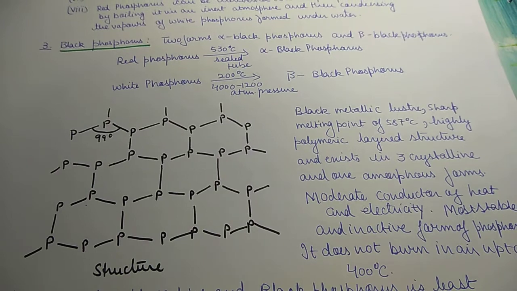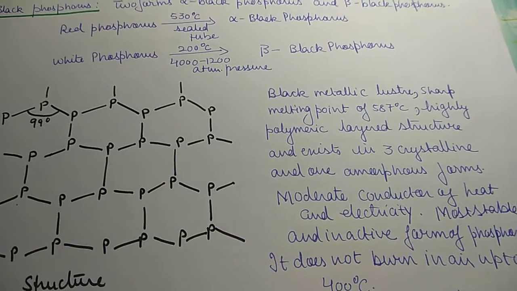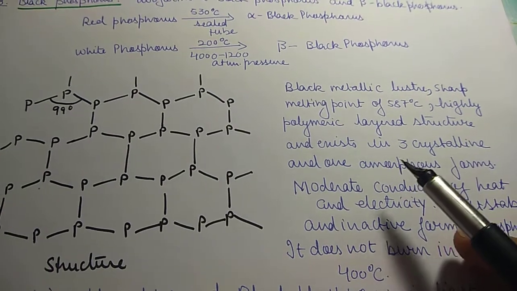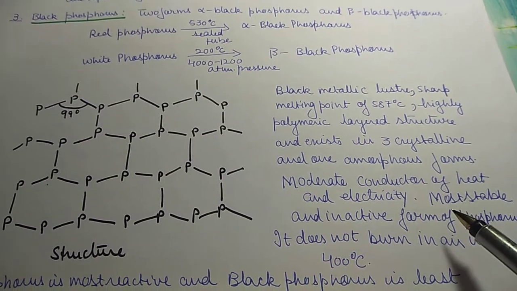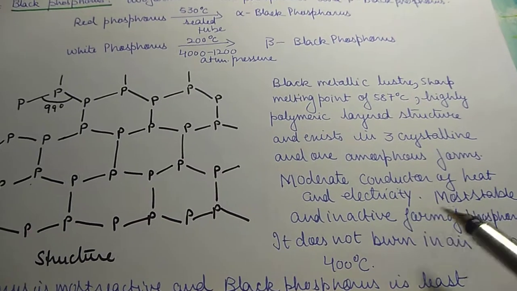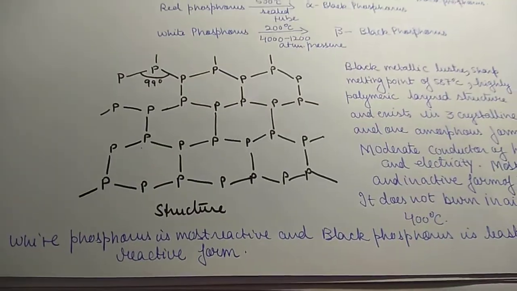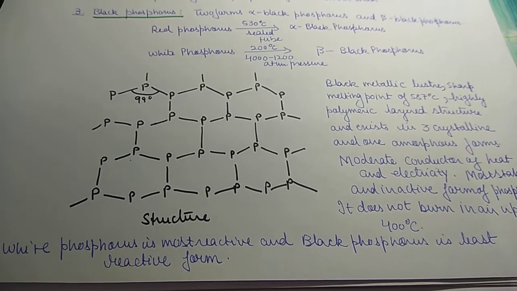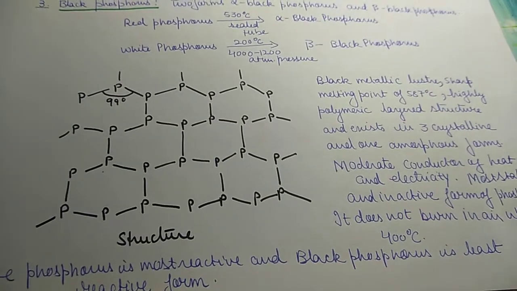Black phosphorus has a black metallic luster and a sharp melting point of 587 degrees Celsius. It has a highly polymeric layered structure and exists in 3 crystalline and 1 amorphous forms. It is a moderate conductor of heat and electricity, the most stable, inactive form of phosphorus, and it does not burn in air up to 400 degrees Celsius. So white phosphorus is the most reactive and black phosphorus is the least reactive form of phosphorus. So this is all about allotropy in phosphorus. Thank you.